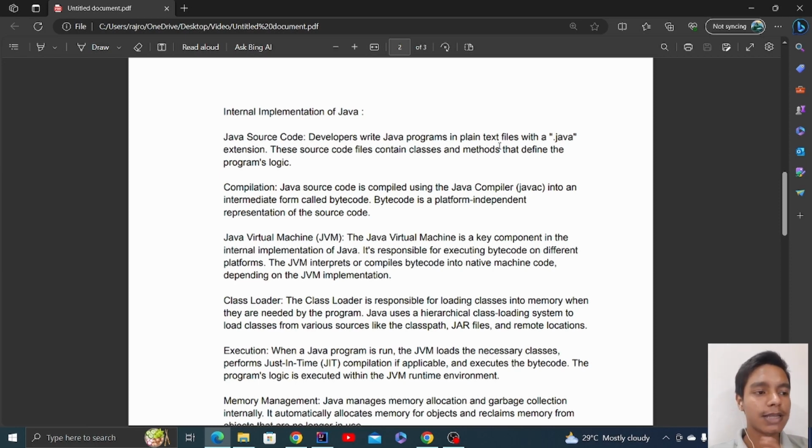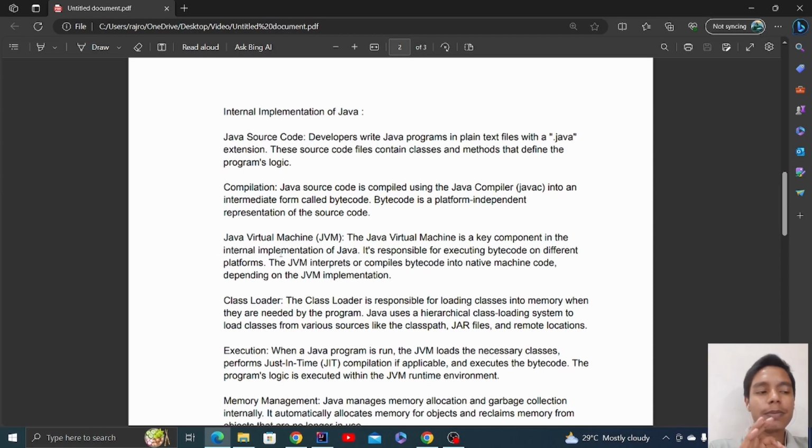That's it. JVM is that only. JVM is nothing much. JVM is a key component in the internal implementation of Java. It's responsible for executing bytecode on different platforms. Bytecode is 010101. Java interprets and compiles bytecode into the native machine code, depending on the JVM implementation.